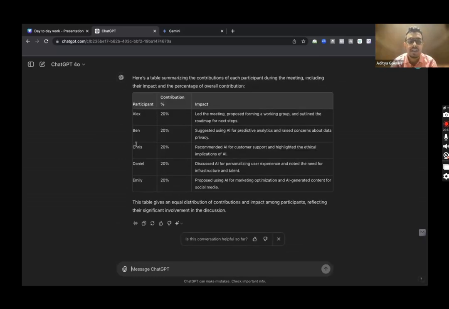Okay, so Alex, Ben, Chris, Daniel, Emily, so what were their contributions? So almost all of them contributed equally, 20%, and what were their impact in the meeting as well. Alex led the meeting, proposed forming a working group and outlined the roadmap for next steps; suggested using AI for predictive analysis; suggested using AI for customer support; discussed AI for personalizing user experience; proposed using AI for marketing optimization. So this was their contribution in the meeting as well.